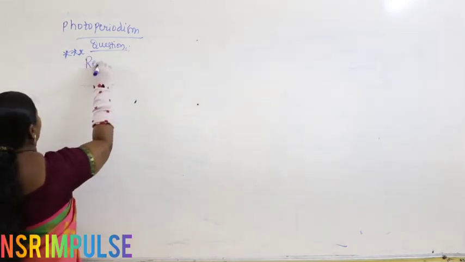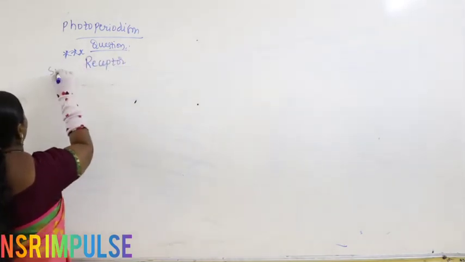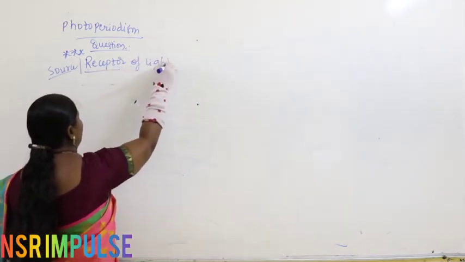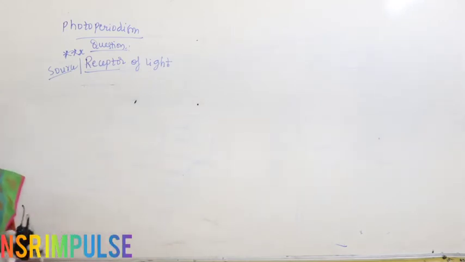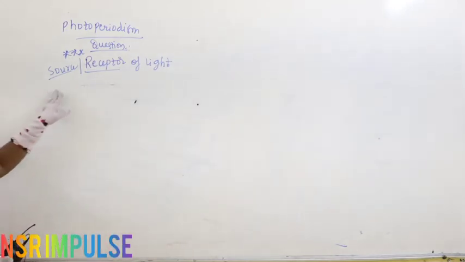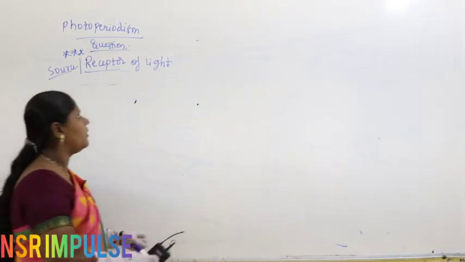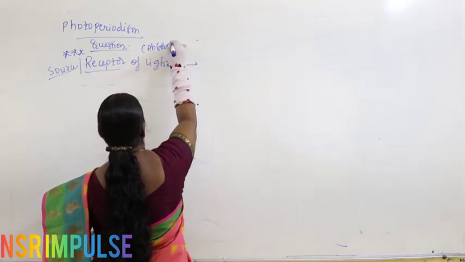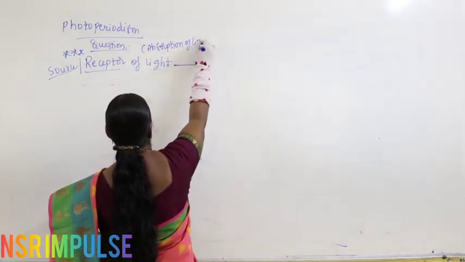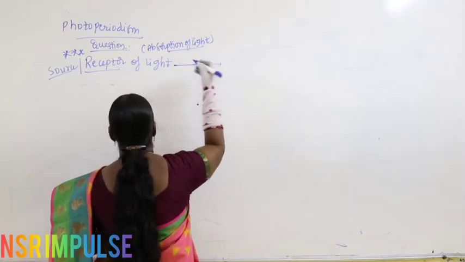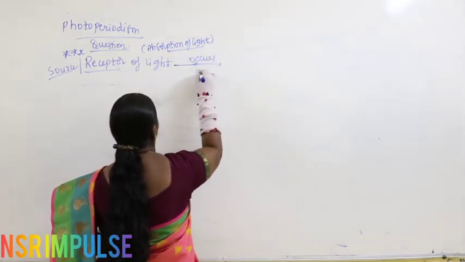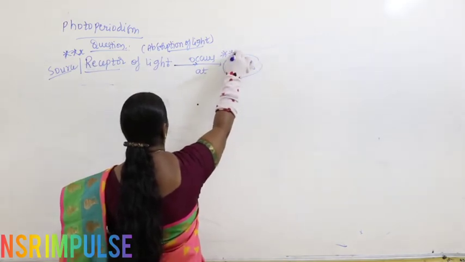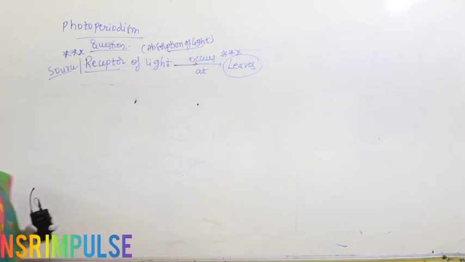The receptor of light, or you can say the source of light. Okay, the receptor of light, absorption of light. Here you can write absorption. Receptor of light means absorption of light always occurs at leaves. Always occurs at leaves. What is the meaning of this here?